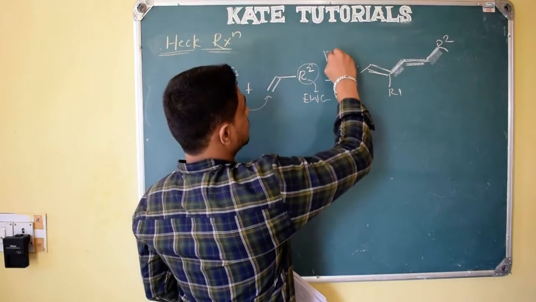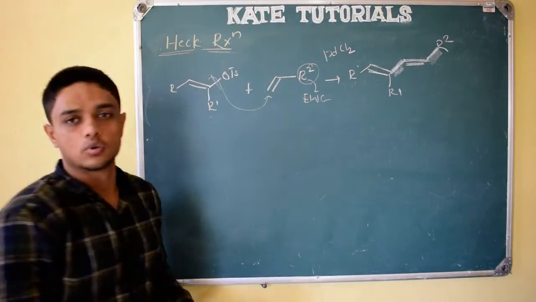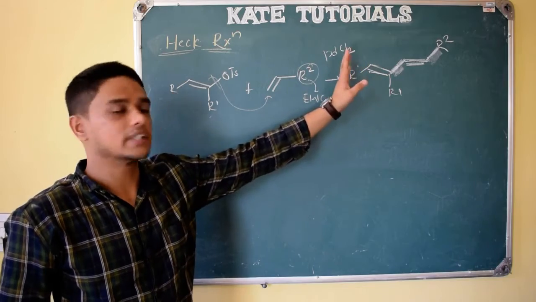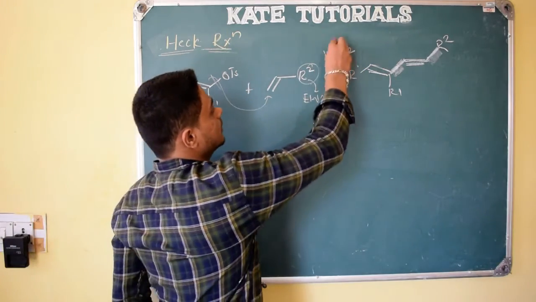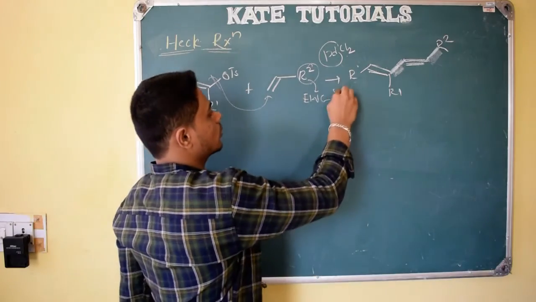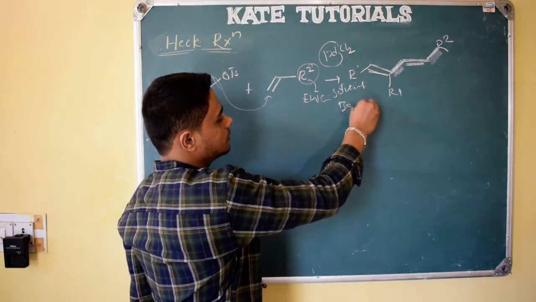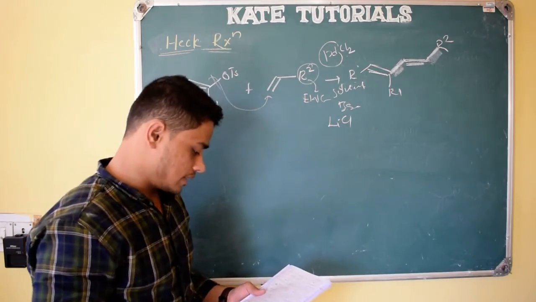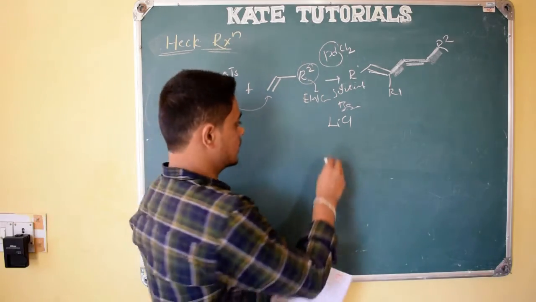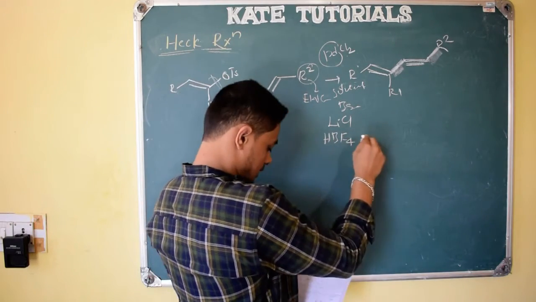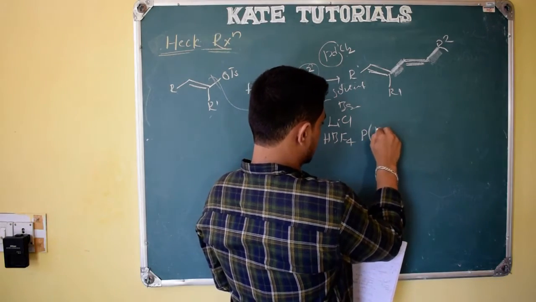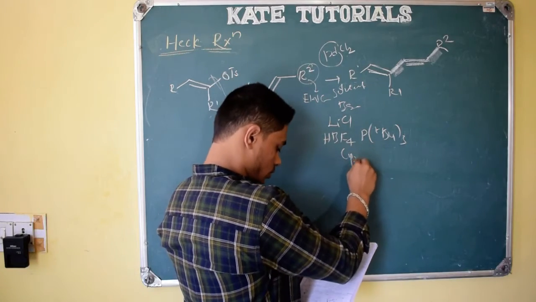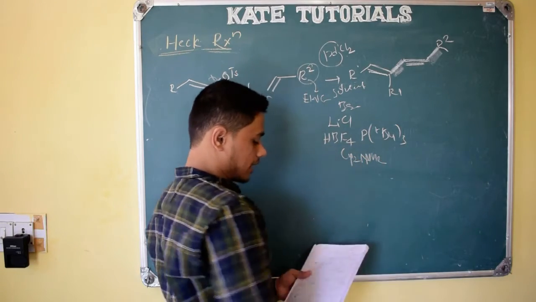Here the catalyst they have used is PdCl2. See here, PdCl2 they may mention, Pd(OAc)2 they will mention, Pd(PPh3)4, like many things they will mention, but you only bother about this palladium. Don't bother about this, and also don't bother about the solvent. And different bases they will use. Here they have used lithium chloride as base, and solvent like HBF4 in presence of phosphorus, tri-tertiary butyl, and something like Cy2NMe, dicyclohexylmethylamine.